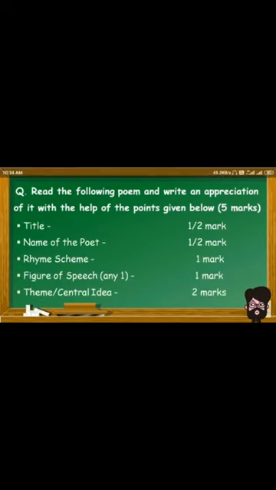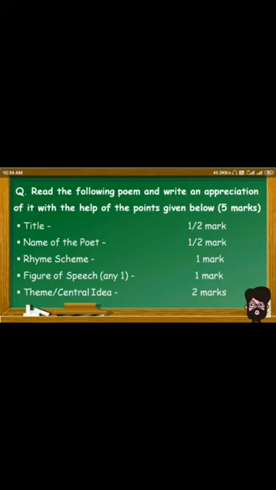Let's learn the marking scheme of this question on the appreciation of the poem. There are 5 points we have to write. In the previous years we were writing 8 points, but now we have to write only 5 points, and we will get 5 marks for it. We have to write 5 points: title, poet, rhyme scheme, figure of speech, and theme or central idea.